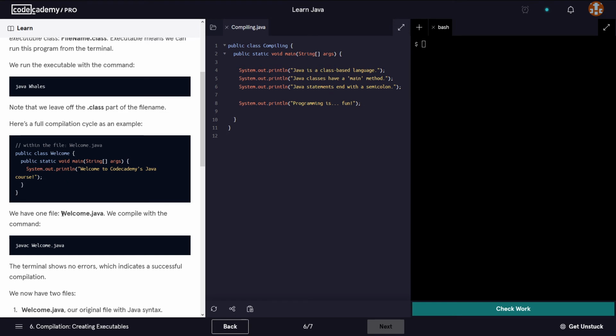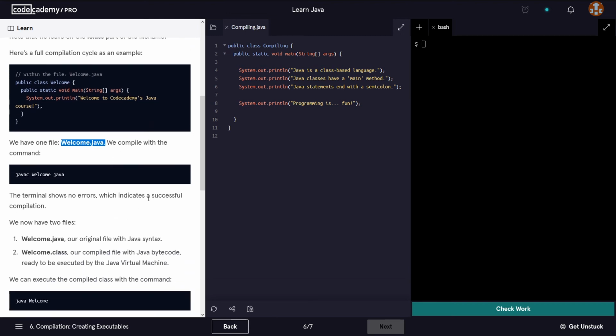We have one file, welcome.java. We compile with the command javac welcome.java because this is the name of our Java file. The terminal shows no errors, which indicates a successful compilation.